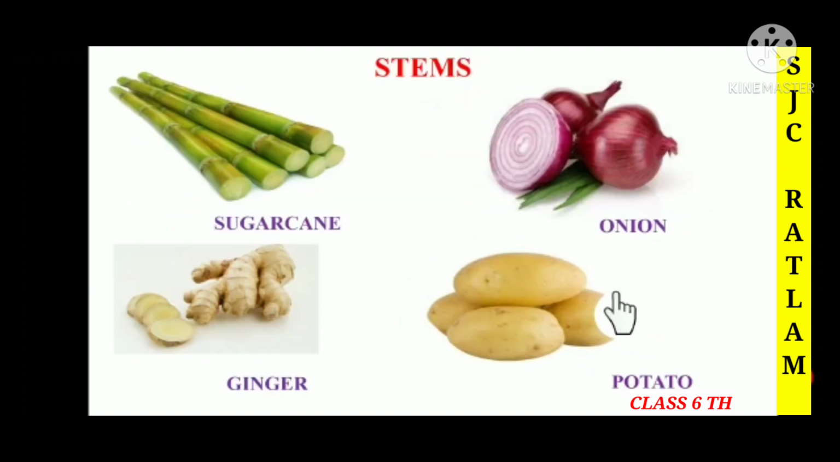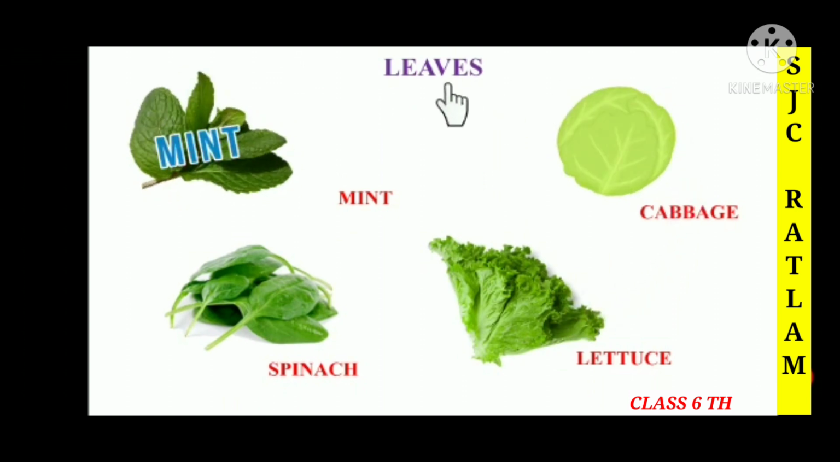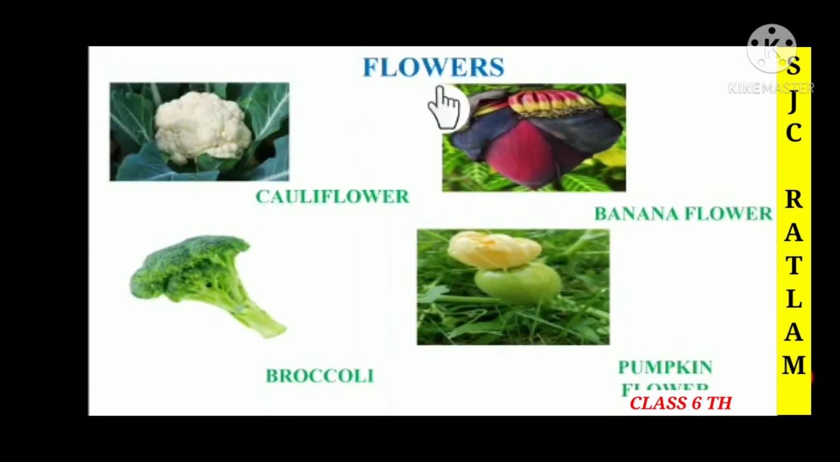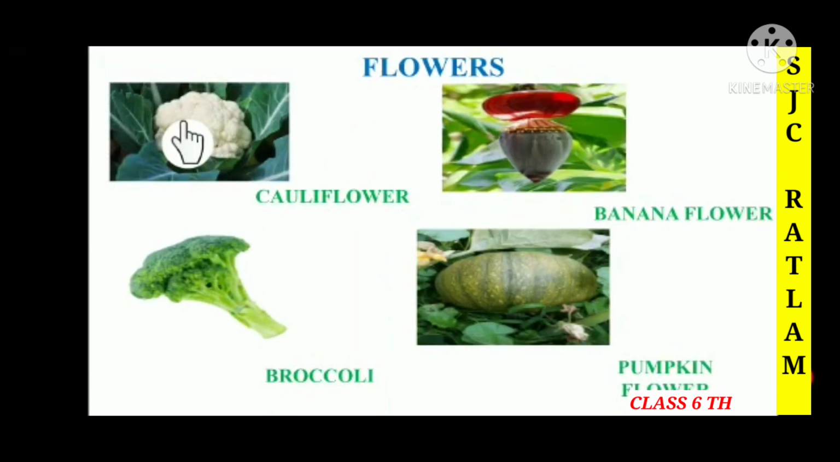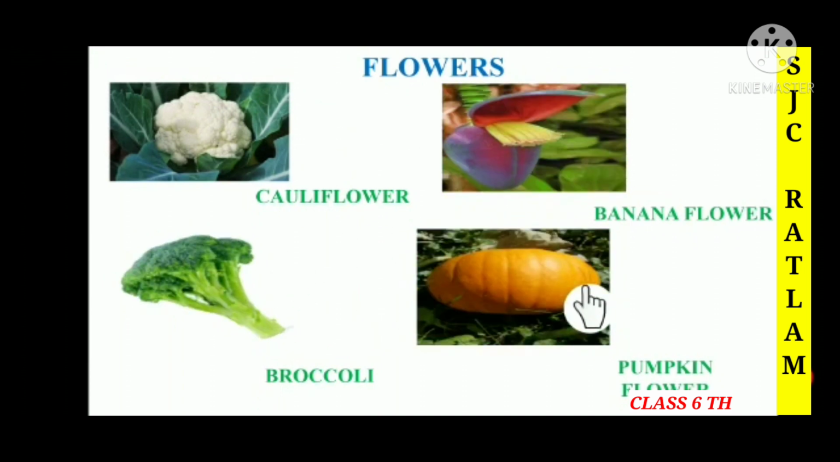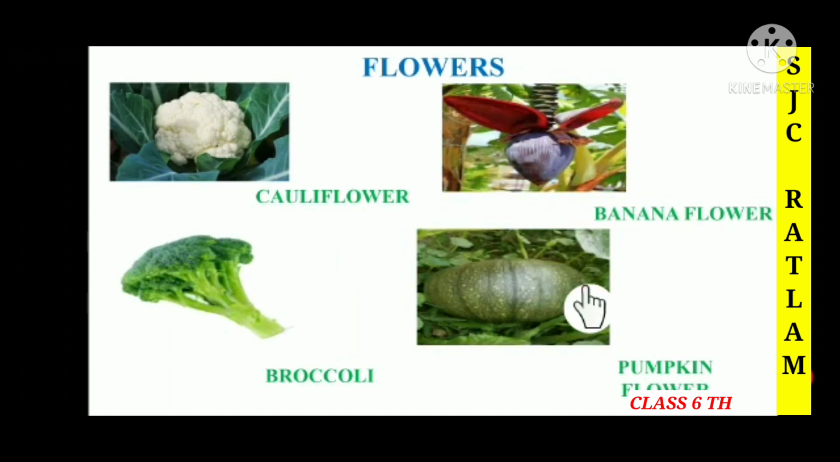Now children we are going to discuss the stems that we can eat. Sugarcane, spring onion, ginger and potato are stems we can eat. Now we are going to discuss the leaves that we can eat, that is mint leaves, leaves of cabbage, spinach and lettuce. Children, now we are going to see the different types of flowers that we can eat, that is cauliflower, banana flower, broccoli and pumpkin flower, and there are many other flowers or vegetables that we can eat.